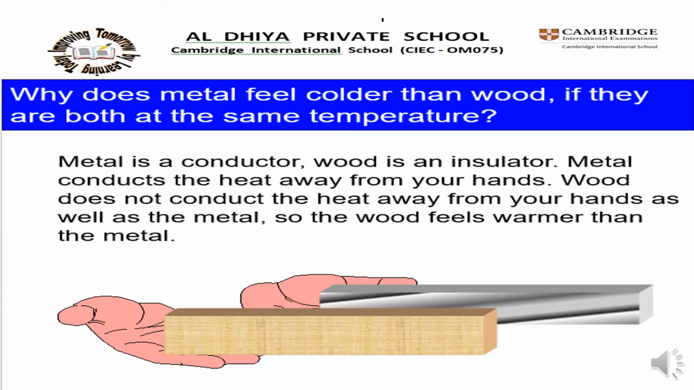In this picture, we can see a wood and a metal. If we touch the metal things, we feel cool. Why does metal feel colder than wood if they are both at the same temperature? Because metal is a conductor, wood is an insulator. Metal conducts the heat away from your hands. Wood does not conduct the heat away from your hands as well as the metal, so the wood feels warmer than the metal.